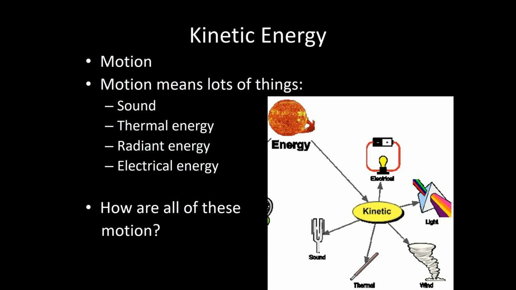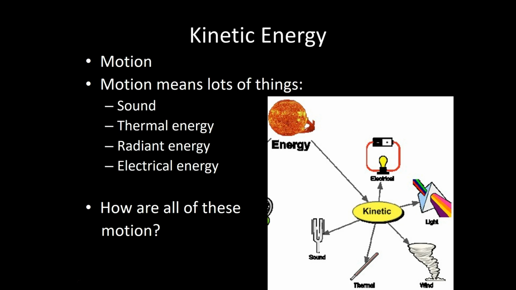Kinetic energy is an energy that an object has because of its motion. It's easy to picture a bicycle moving or a ball rolling down a hill, but motion can mean a lot more things than just standard motion. Sound is considered a form of motion because waves of sound are moving through the air. Thermal energy is the heat that an object has, and it has heat because of the molecules moving quickly and vibrating within it. So this is also a form of kinetic energy.